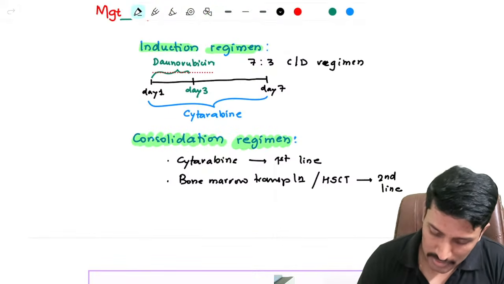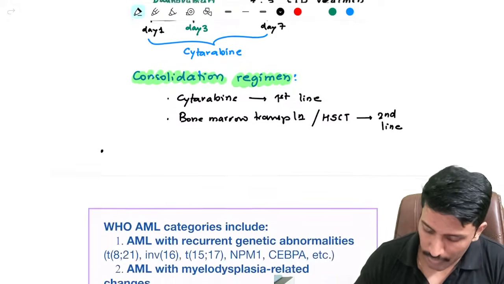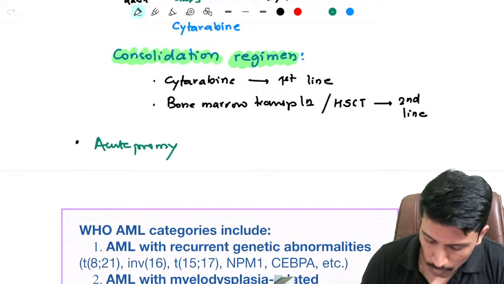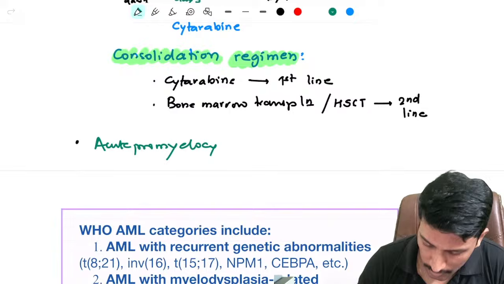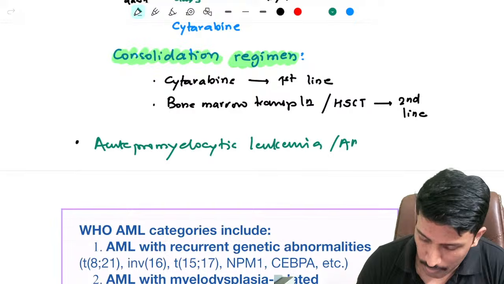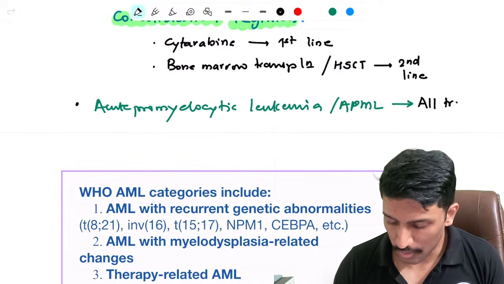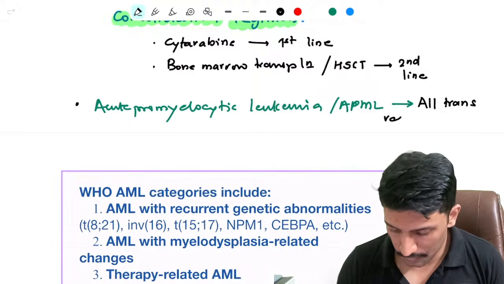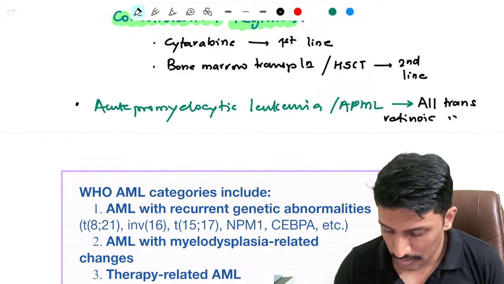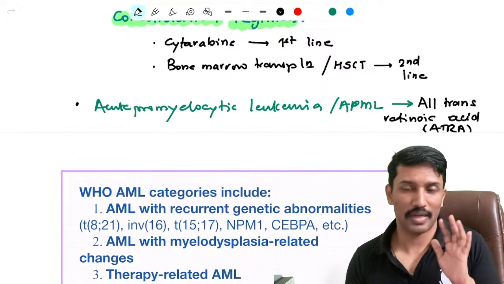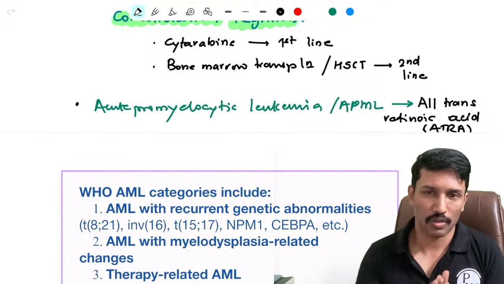But there is one extra point I want you to write. There is a subtype of AML called acute promyelocytic leukemia or APML. So for that, you need not go for this induction regimen. Instead, you can use a drug called all trans retinoic acid or ATRA. This is again more of an MCQ point. If you can write it in a prof exam, good. If not, as long as you're able to write the induction and consolidation regimen, it's more than enough.